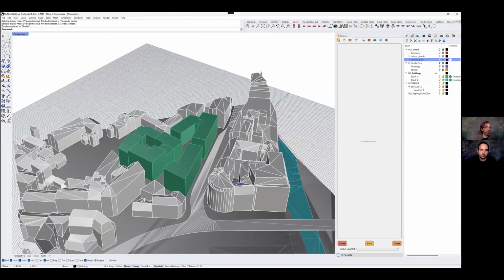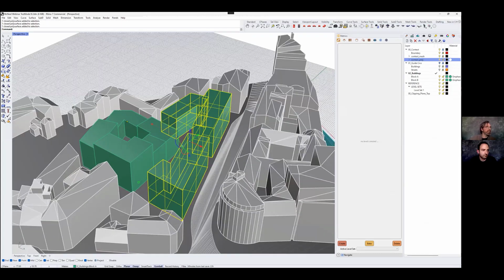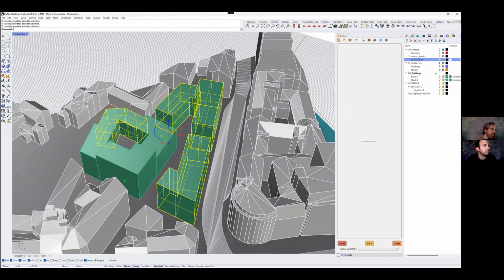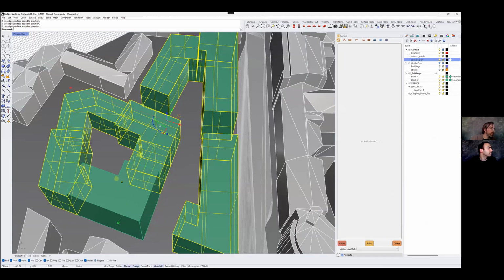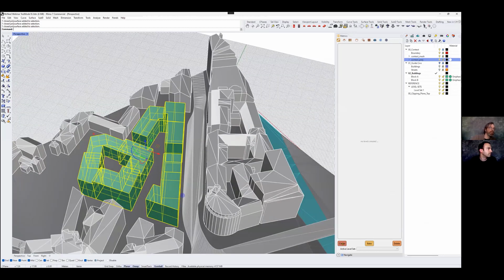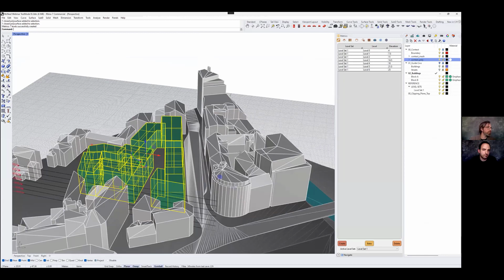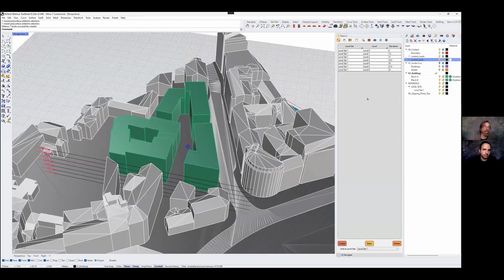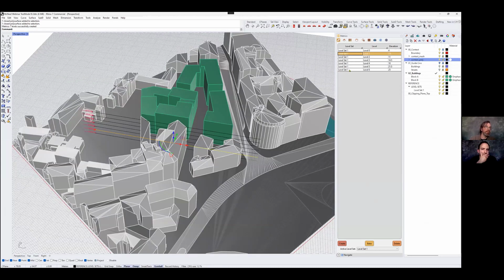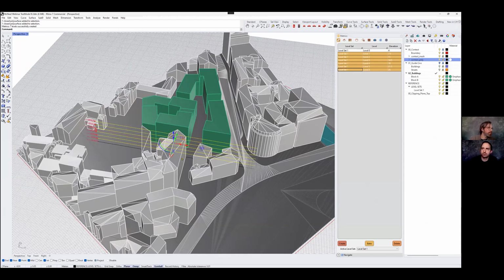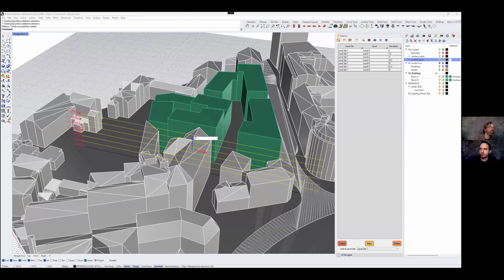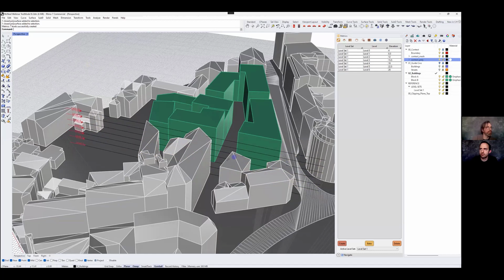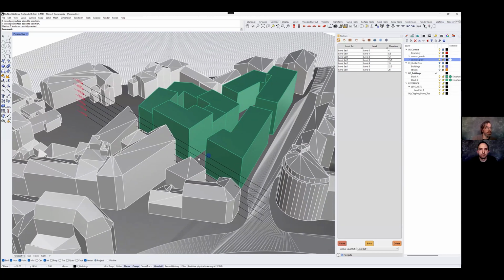It's quite simple. I just turn this off, select all the volumes, all the green volumes, click create on levels, and enter a height, 2.5 meters maybe, and there we have it, levels. These levels can be edited. For this example, I'm going to move all the levels except the ground floor up a meter, to say that we have a higher ground floor, which is not so uncommon. There you go, simple as that.